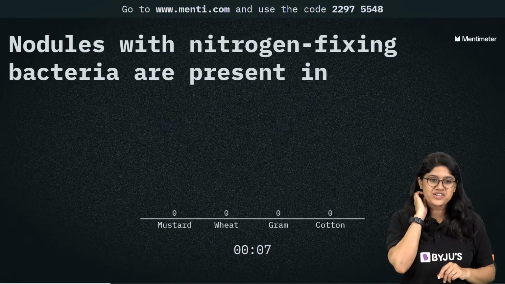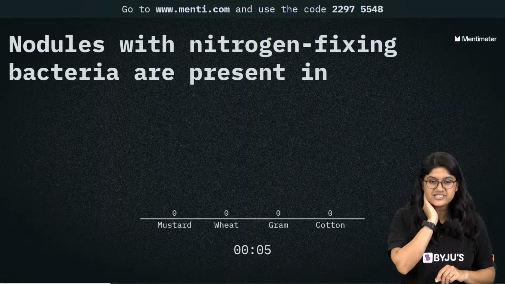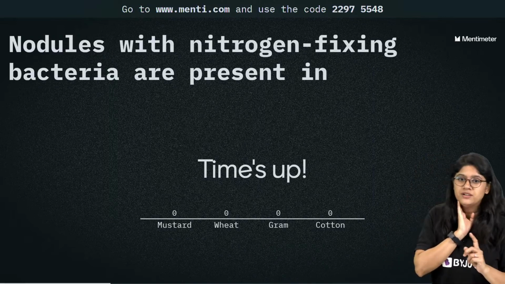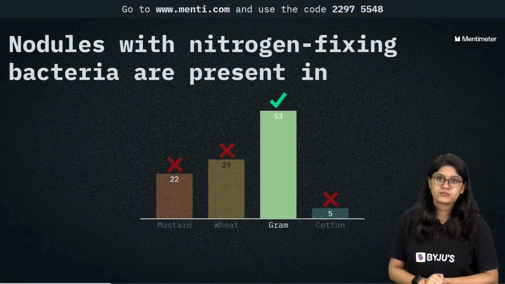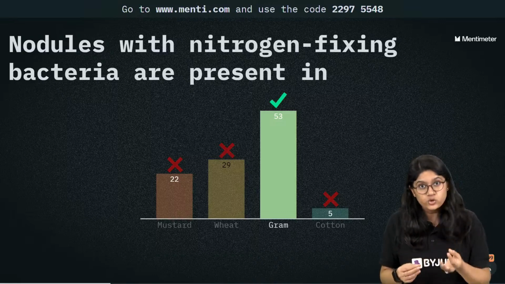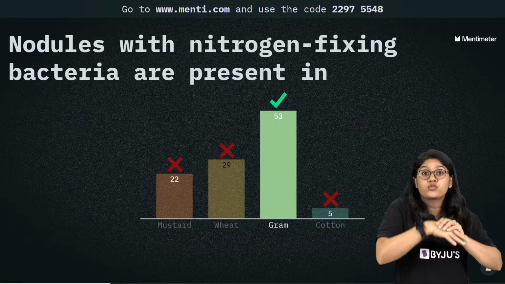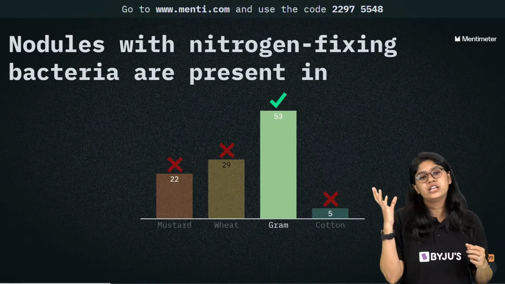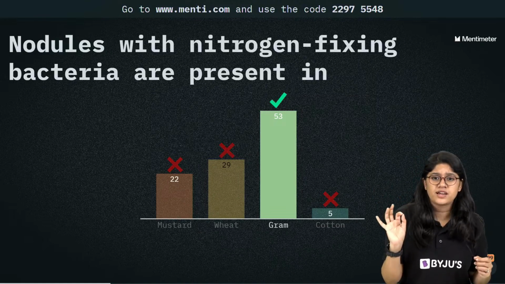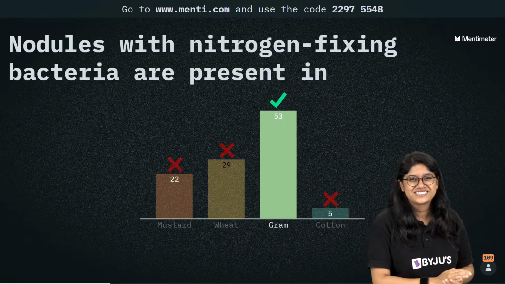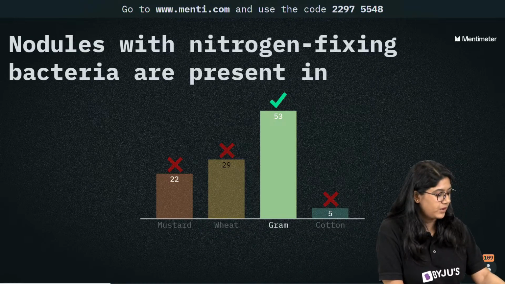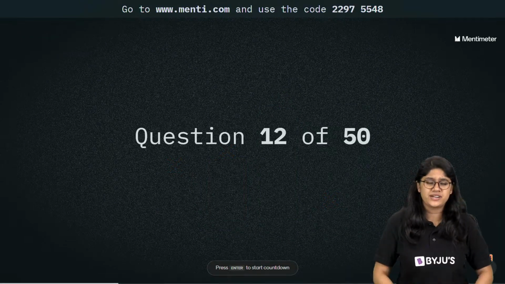Yeah, it's an easy question, everyone. Very easy question. And the correct answer is option number C, gram, right? So it is a leguminous plant. In the roots we have the root nodules, and inside those root nodules we have the bacteria. Of course we have different types, but the one that we'll always remember is the rhizobium. Yes. Easy peasy. Okay. Next question.